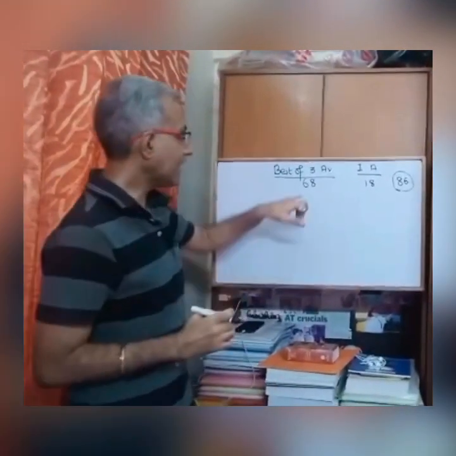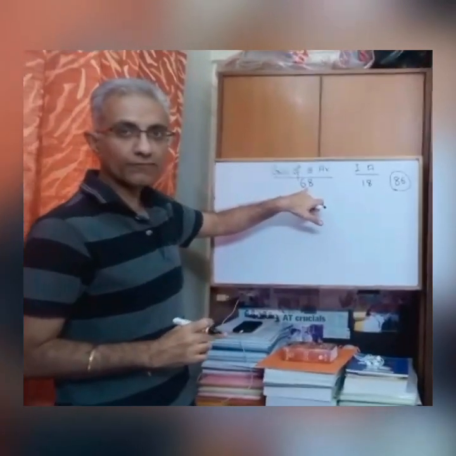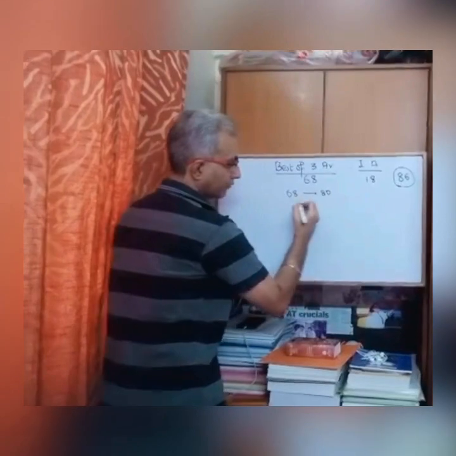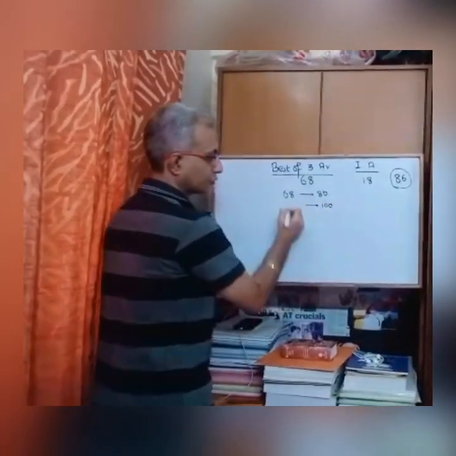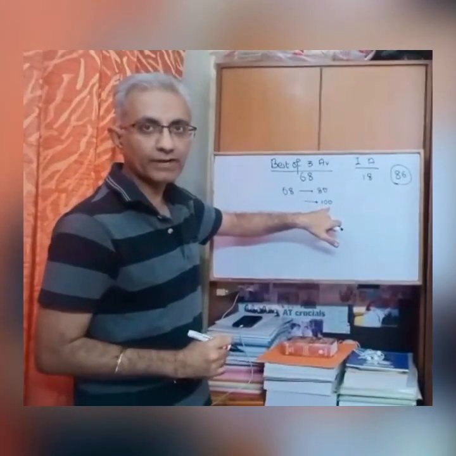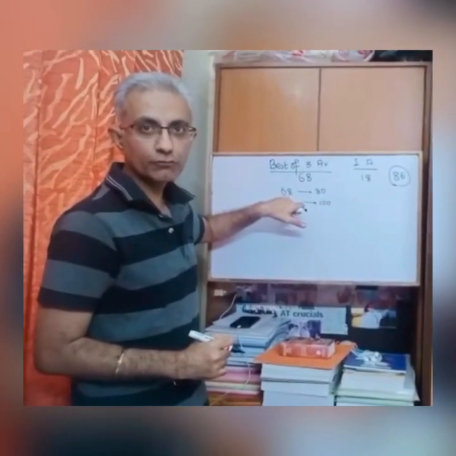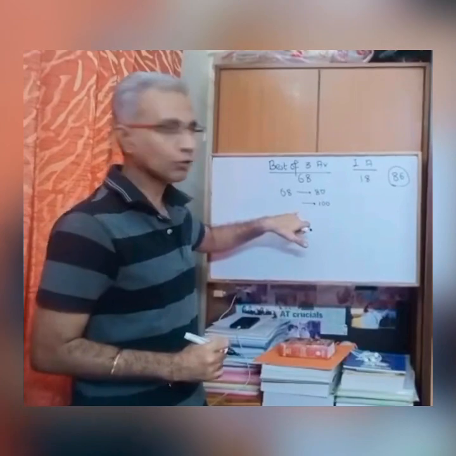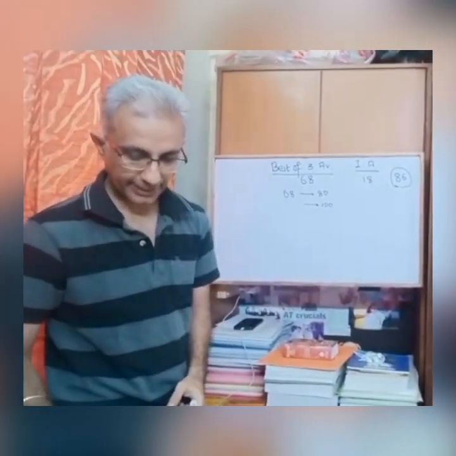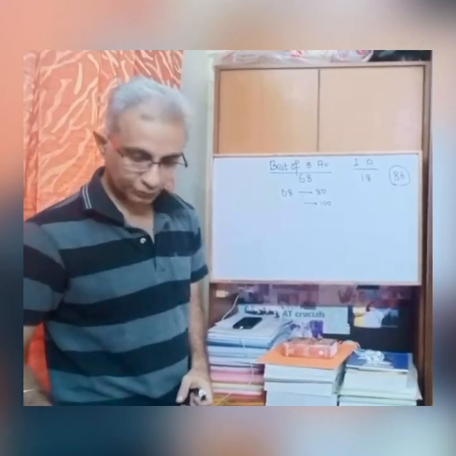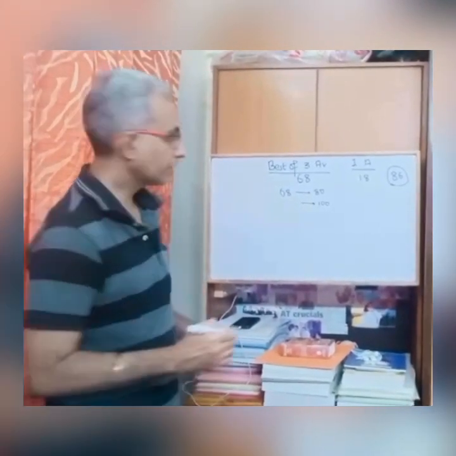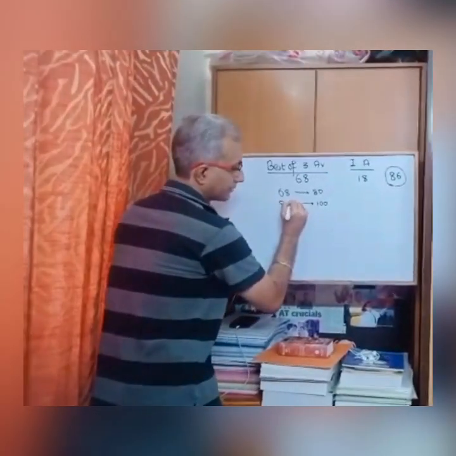What they have done is, since the 68 is out of 80 marks, they have first calculated on the basis of 100. So they got a number. Now if you notice, this is increased by 1.25 times, so I will also increase this by 1.25 times, or I'm cross multiplying. If I do that, it's 68 into 100 upon 80, which works out as 85.